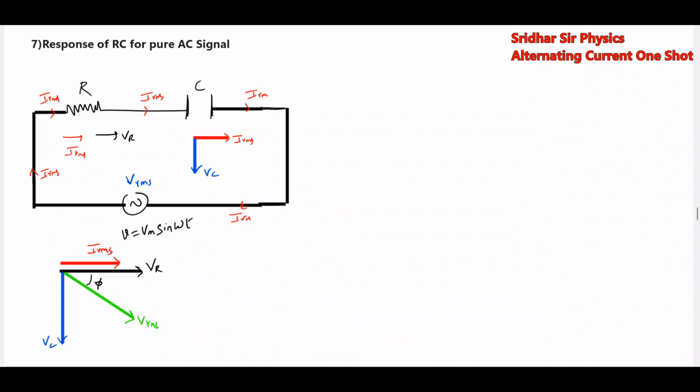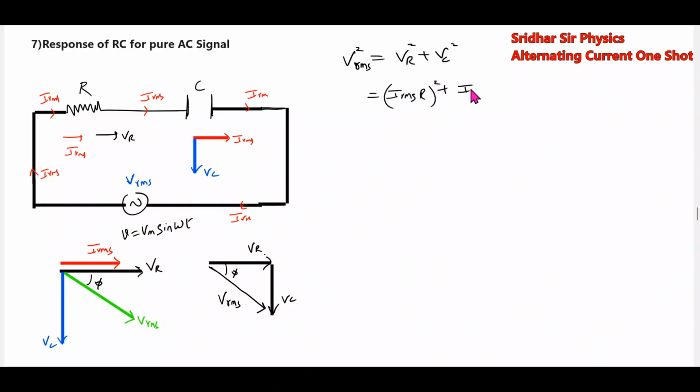When you draw this in vector form, it will be like this. Then the vector sum of voltages, IRMS.